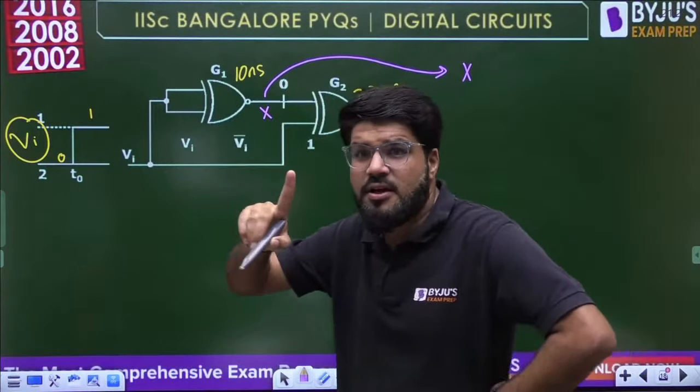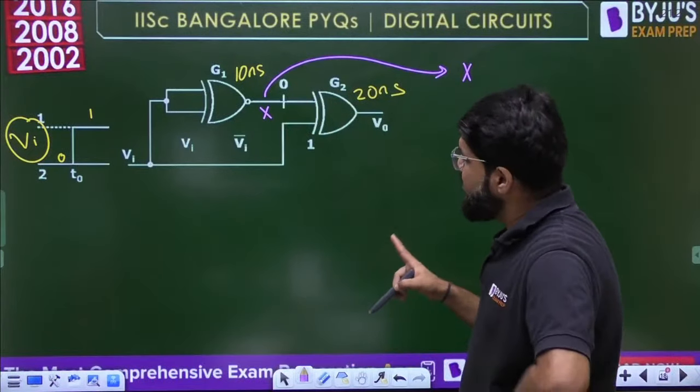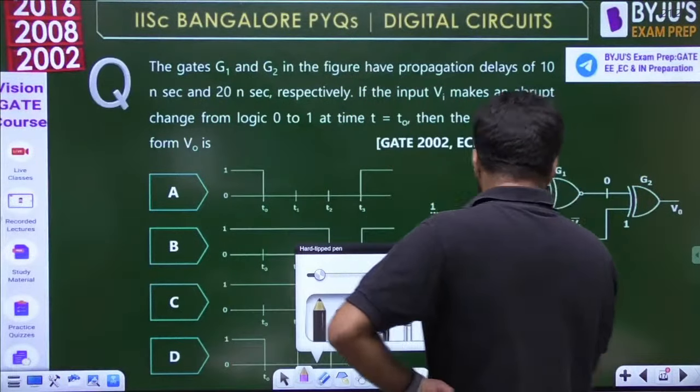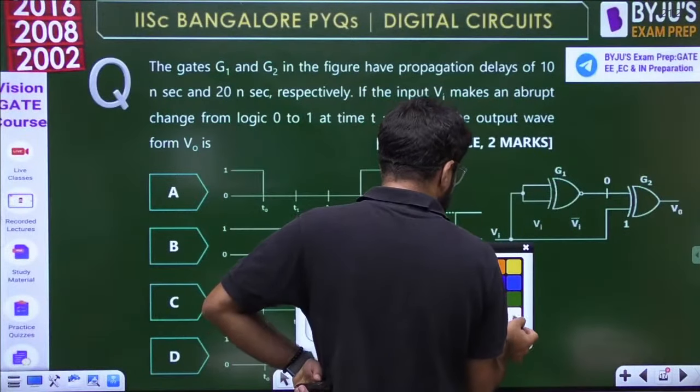No guys, there is a correction in the question, I think. We can check the actual file, but I'm sure there is a correction in the question. This has to be a NOR gate. Right? Please, let's take it as a NOR gate actually.